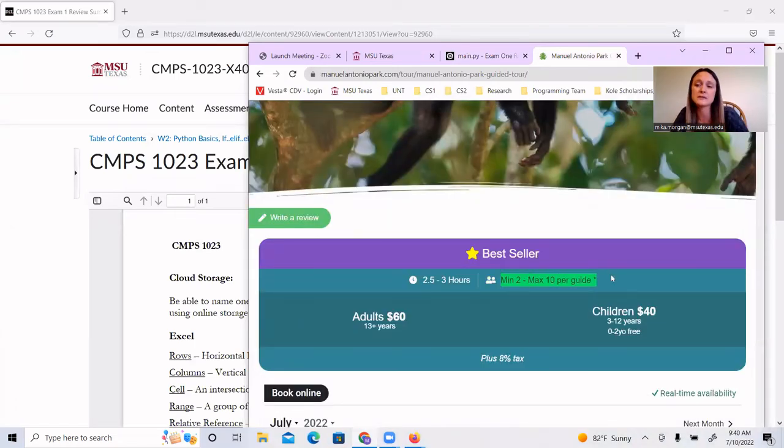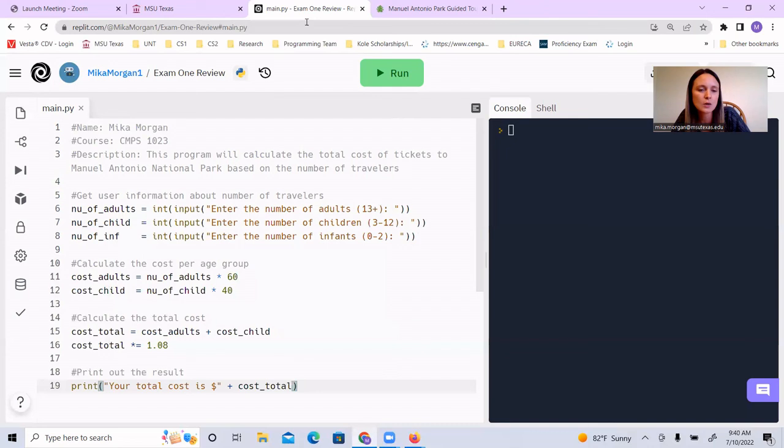So we could use some if statements to add up the number of adults, children, and infants, and make sure that total was between 2 and 10 people. And if it was not, we could print out and tell them, you have the wrong number of travelers, either not enough or too many. But this is a great little simple program.